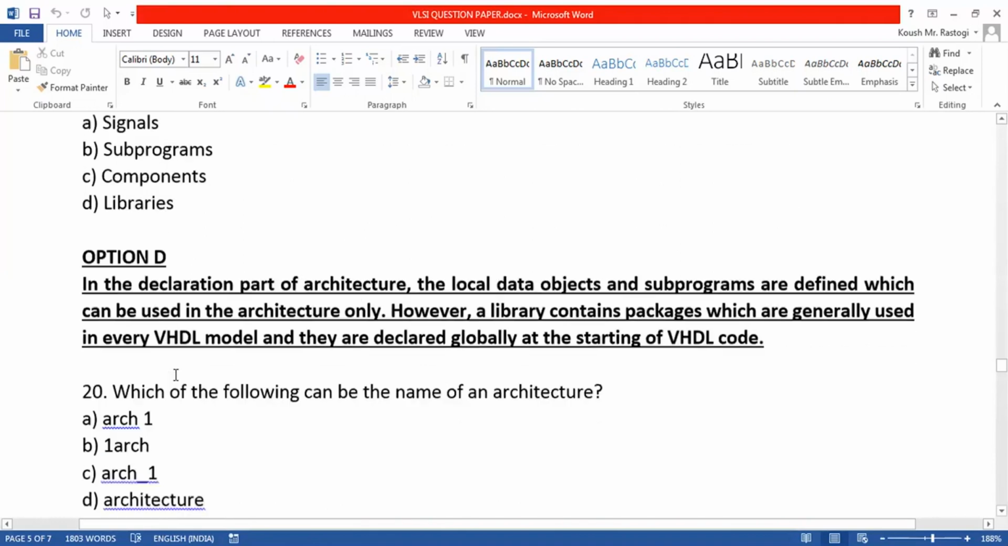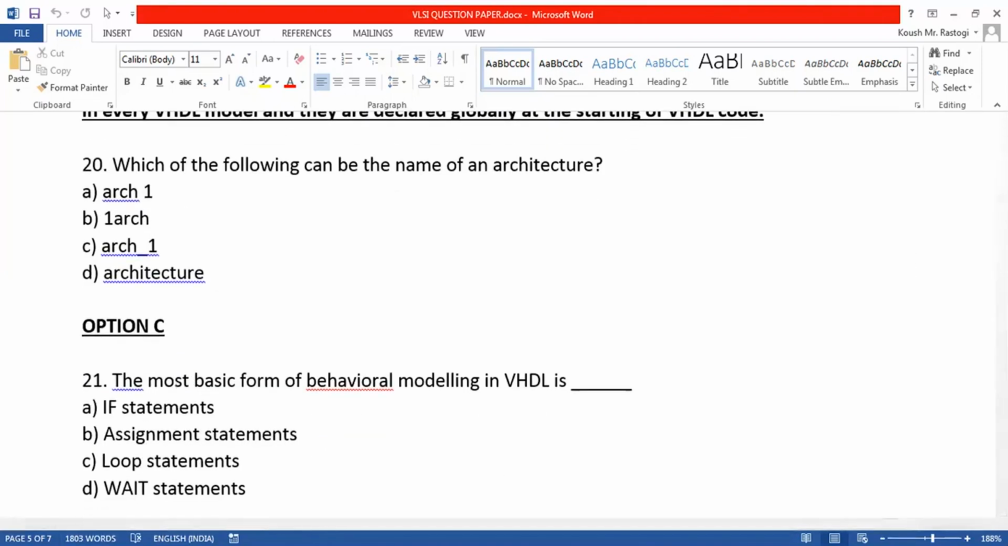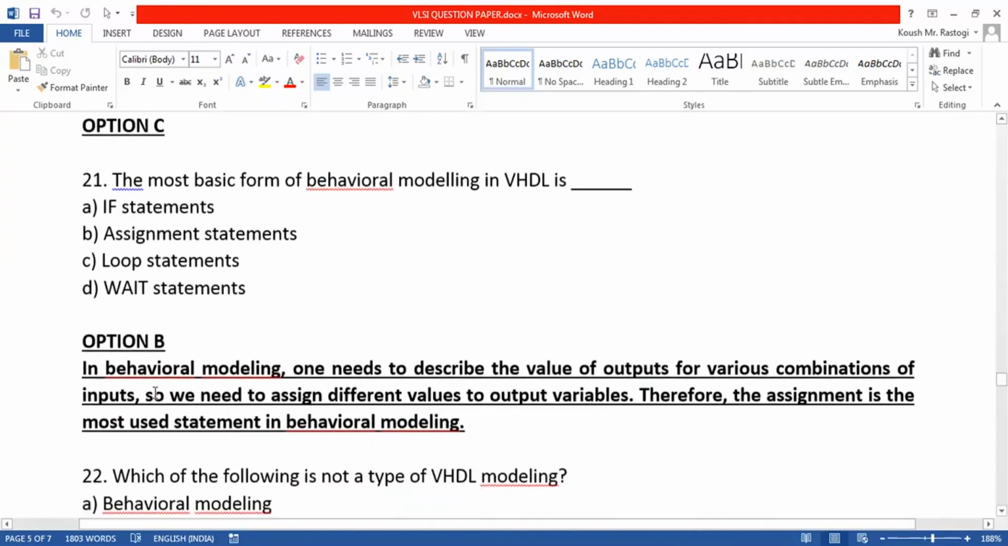Then we are asked which of the following can be the name of an architecture. Only option C is correct, arc underscore 1. We cannot have any space. Also, the name of the architecture cannot start with a digit. Also, architecture is a reserved keyword, so that cannot be the name of an architecture. And space is also not allowed, so option A is not correct. Option B is not correct, option D is not correct, only option C is correct, arc underscore 1.